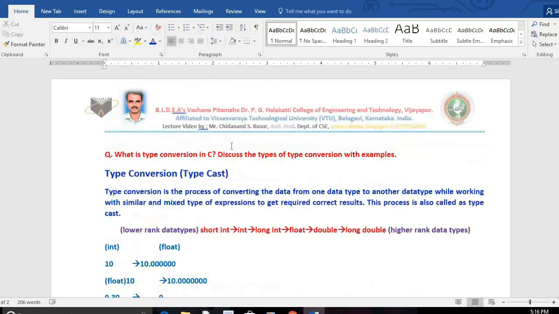Most of the students feel it is a very difficult question. Most of the students will not attempt such questions. I request you to attempt the difficult questions from the question paper. The evaluator will be happier, because of which you get good marks. Always for examination you have to prepare the difficult topics, so that you can get good marks. Don't try to practice only the simple topics. Everyone will practice simple topics. Then what is the difference between you and others? That's what I suggest: try to get knowledge from difficult topics.